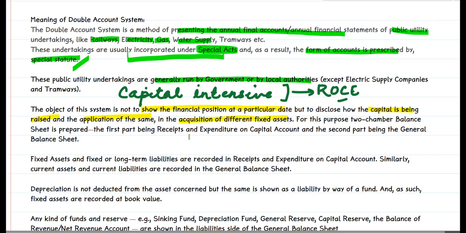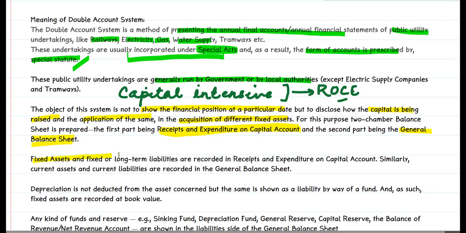Therefore, two accounts are prepared. One is receipts and expenditure on capital account. This is very important. And the other one is the general balance sheet. Now, what are the differences between the double account system prepared for public utilities and the commercial establishments which prepare their balance sheets according to the Companies Act? There are a number of differences.